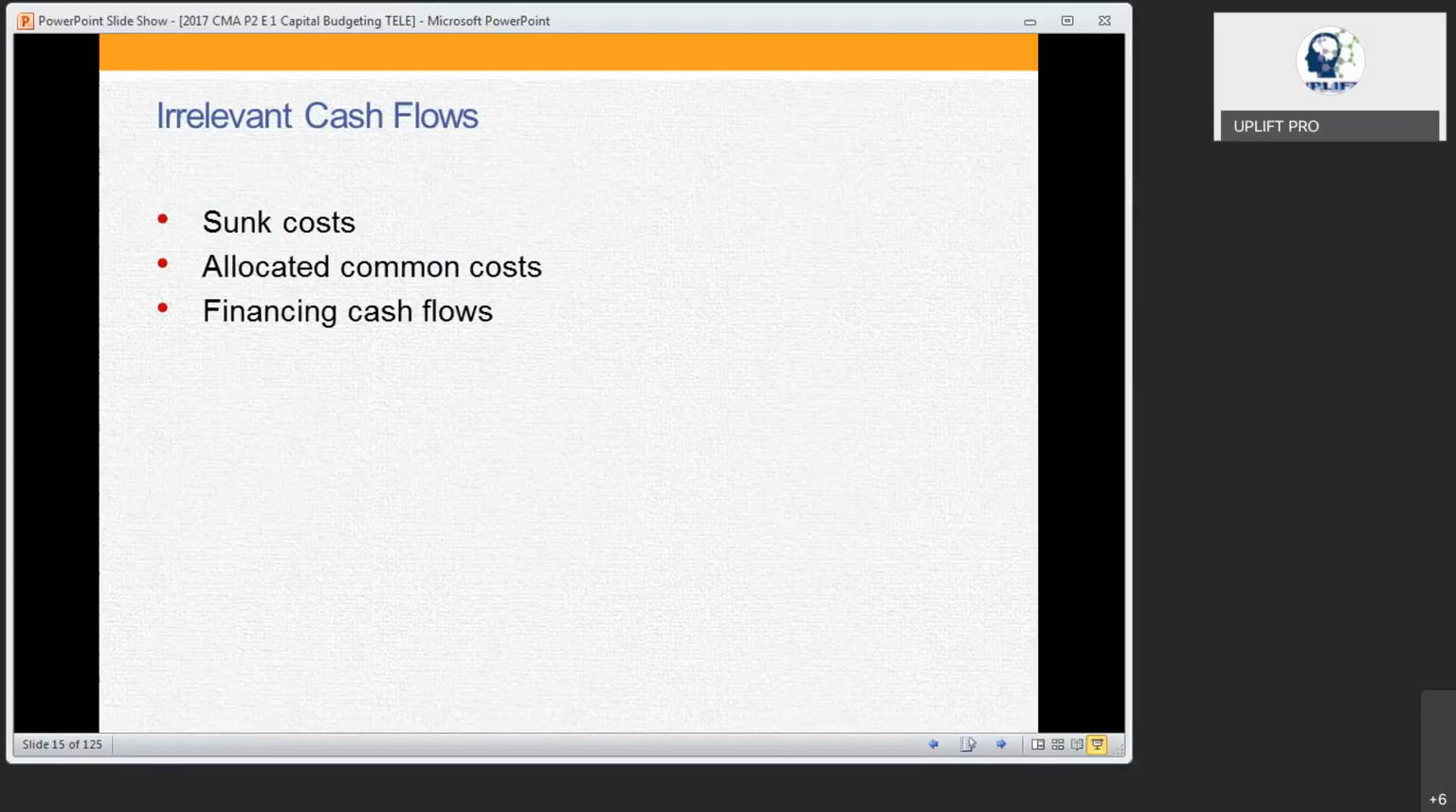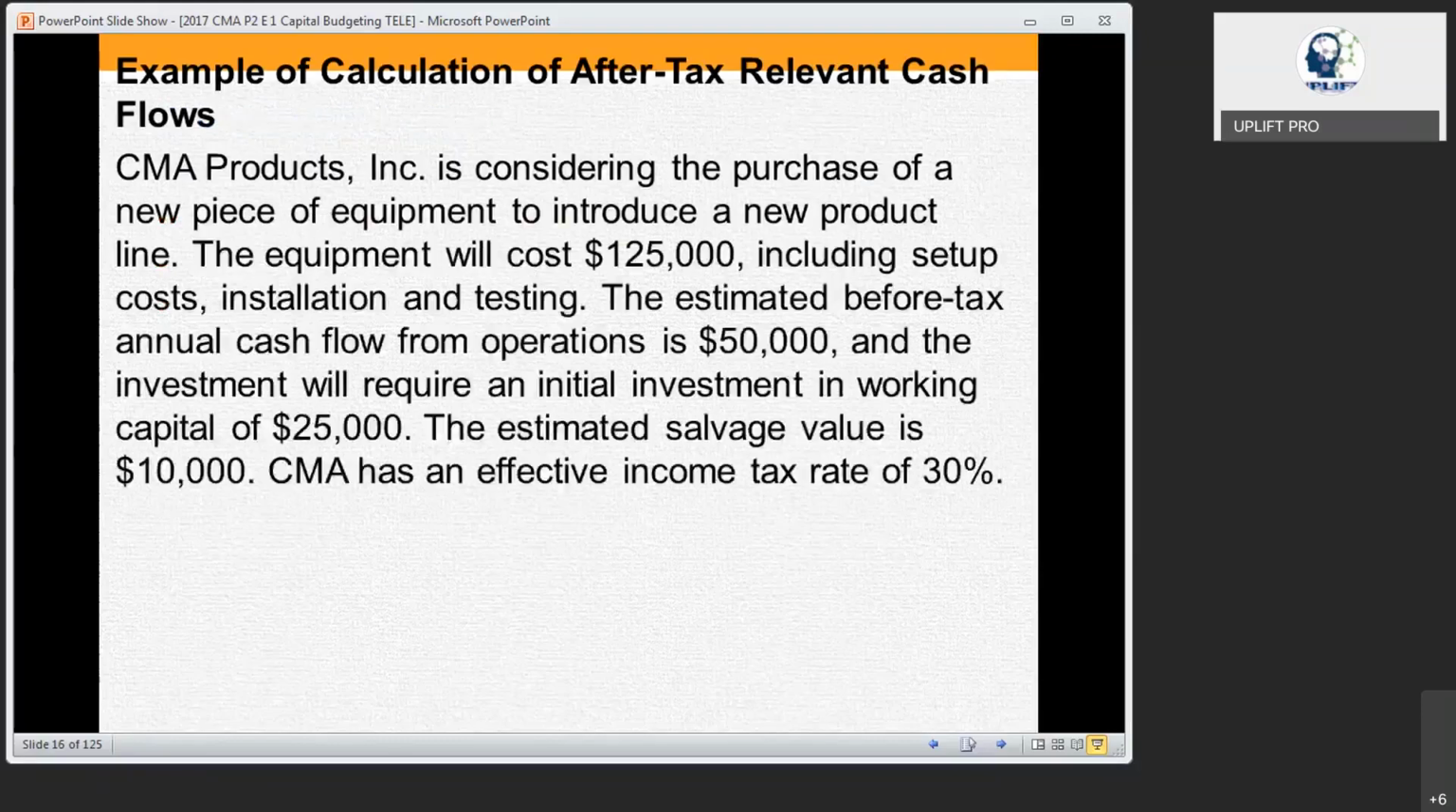And a financing cash flow. If we are going to take a loan, then it's not going to become important for selecting the particular project, right? So to understand this, let us do a small sum. There is a CMA Products Company Inc. considering the purchase of a new piece of equipment to introduce a new product line. The equipment will cost 125,000, including setup cost, installation, and testing.